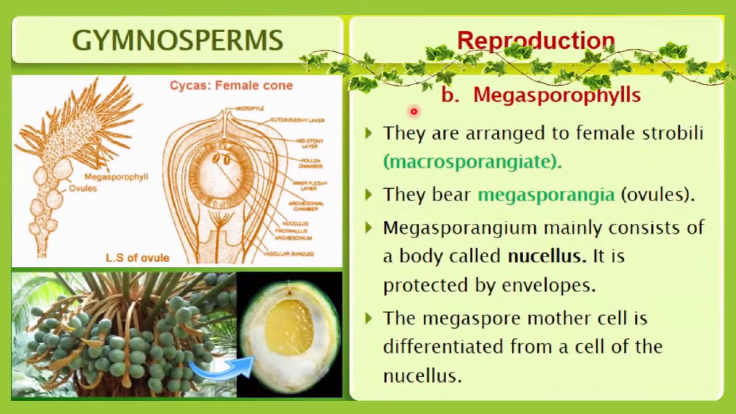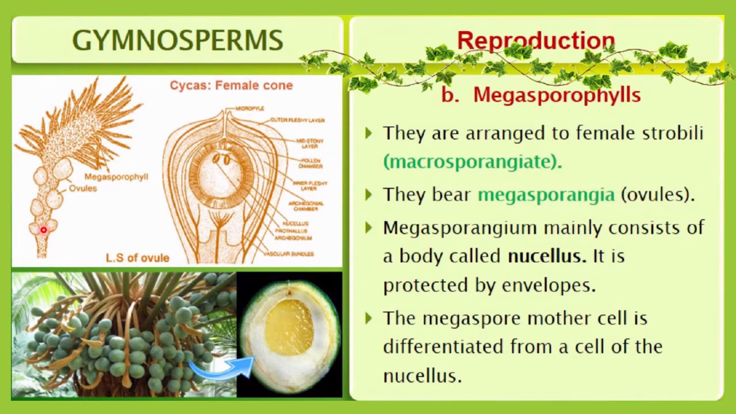Next is the megasporophyll. Let me discuss it in detail. They are arranged in female strobili. Why is it called a female strobilus? Because only megasporophylls will be there. If only megasporophylls are there, then it is considered a female strobilus, or megasporangiate, and it will bear megasporangia. Why does it bear only megasporangia? Because it is responsible only for the formation of ovules, so only ovules will be formed here.